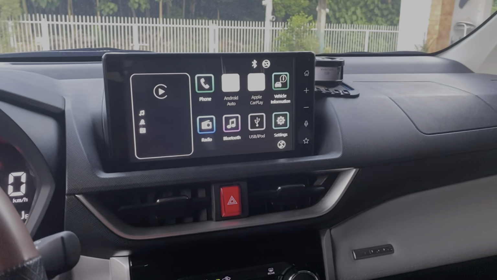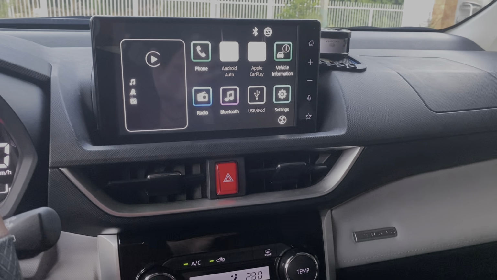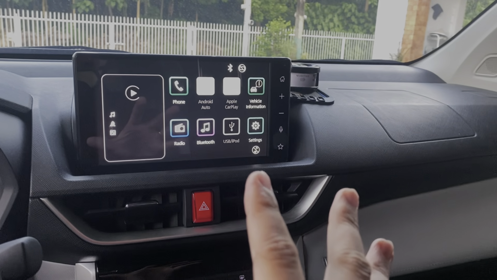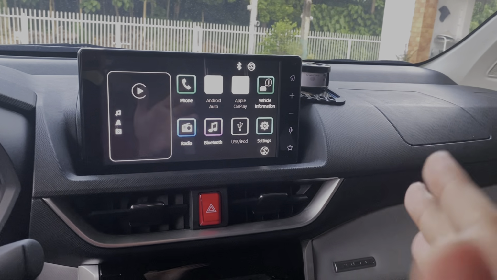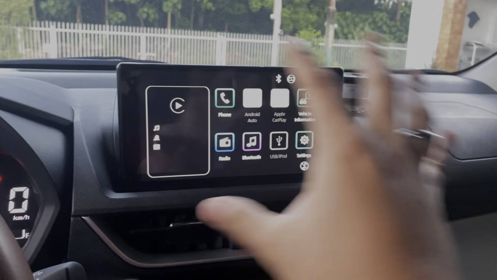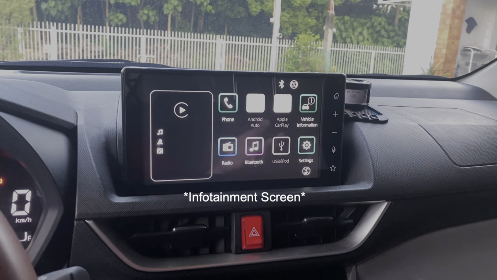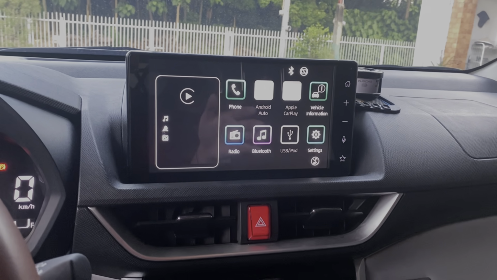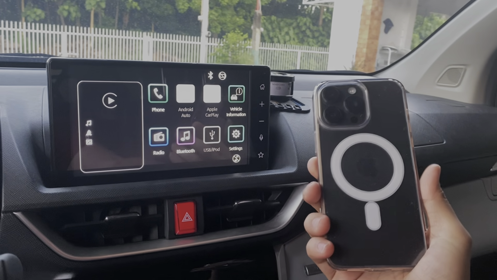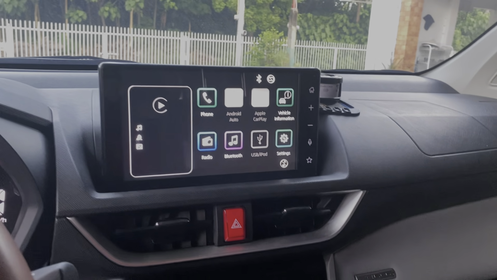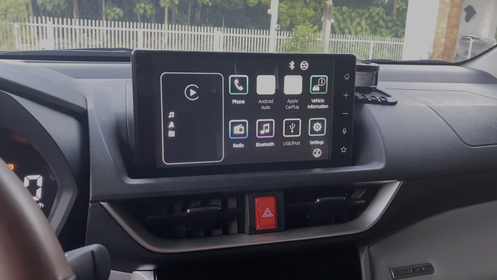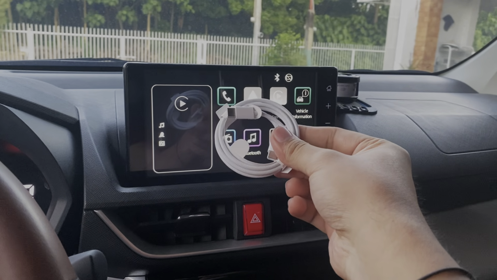Let's go. So in order for us to get started, guys, what would we need for this? Of course, number one, you'll need a car that has a touchscreen display that is Android Auto or Apple CarPlay capable. I have to emphasize that because there are cars that have a screen, but unfortunately they don't come with the Apple CarPlay or Android Auto feature. The next thing that we're gonna need is a smartphone, either Apple or Android. And the third thing that we need to bridge the phone and the car's infotainment system is a reliable cord.